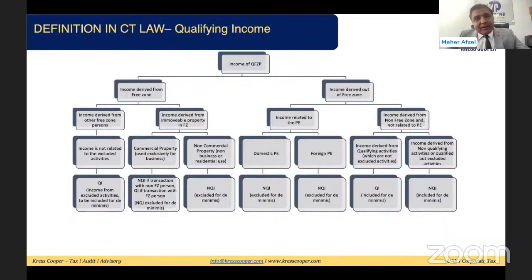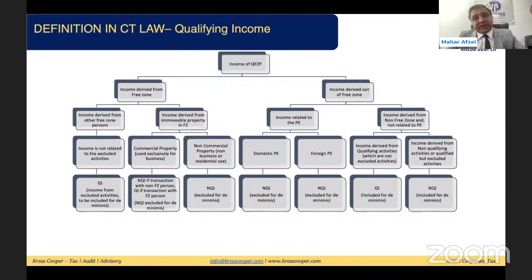So this is the one leg, that the person can make the transaction with the free zone parties, basically building within the free zone, other related party within the free zone. So this is the one leg as we discussed earlier. The second leg is the person can make the transaction out of the free zone, and the building is not even in the free zone, building is also out of the free zone.